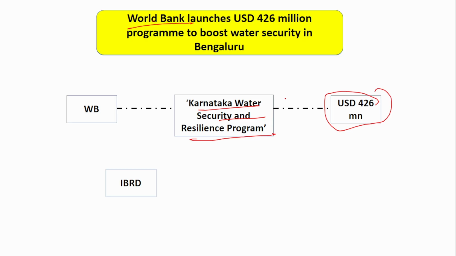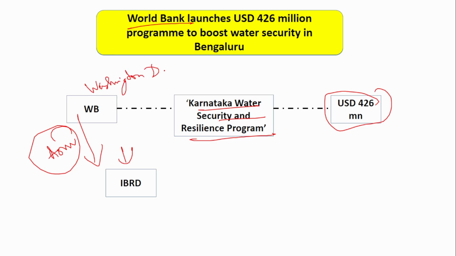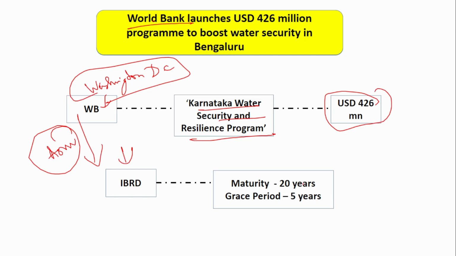So who will give this loan? This loan will be given by the International Bank of Reconstruction and Development, which is one of the arms of the World Bank. So here IBRD only will be providing this loan. Remember, Washington DC is the headquarters of the World Bank. The IBRD will provide the loan of $426 million, and the tenure of the loan is 20 years, but a grace period of 5 years is being provided.